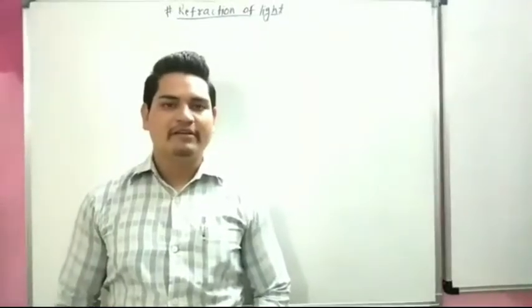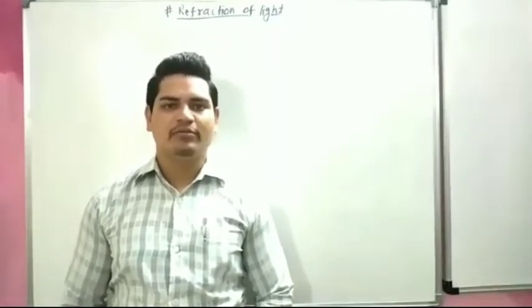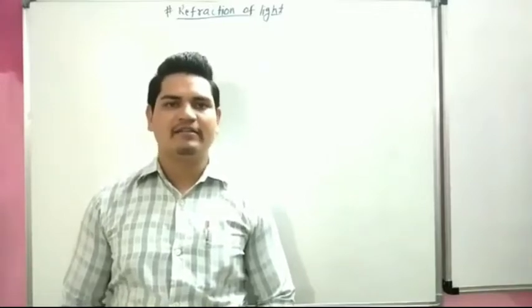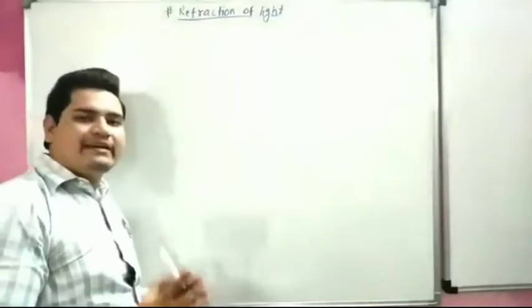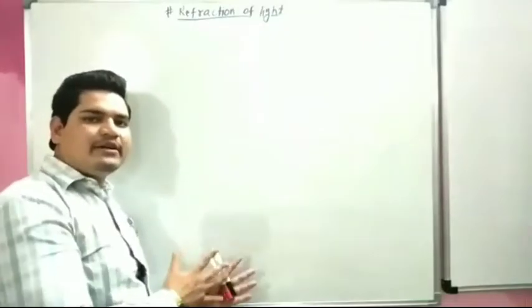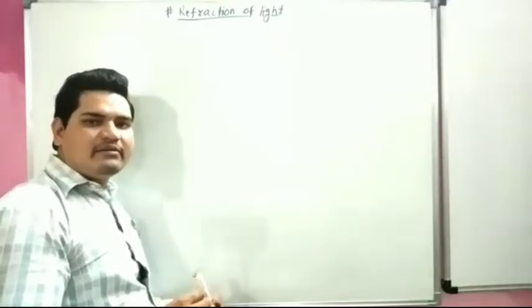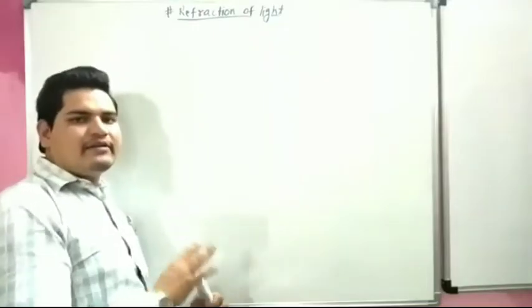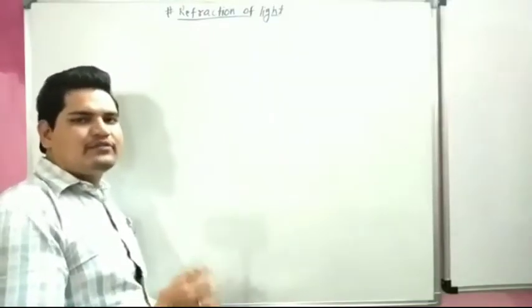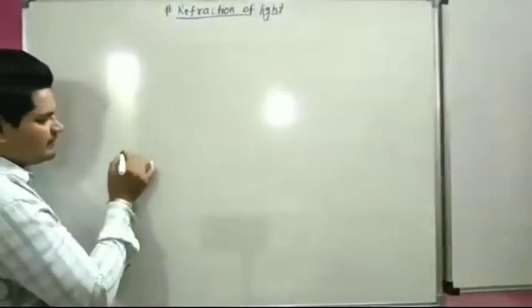Now, our next topic, refraction of light. Refraction of light is one of the most important topics. It is very important for 10th class CBSE. So, let's start. When an incident ray comes from a rare medium to a denser medium, it is diverted from its original path. This phenomenon is called refraction of light. We can understand it with an example.